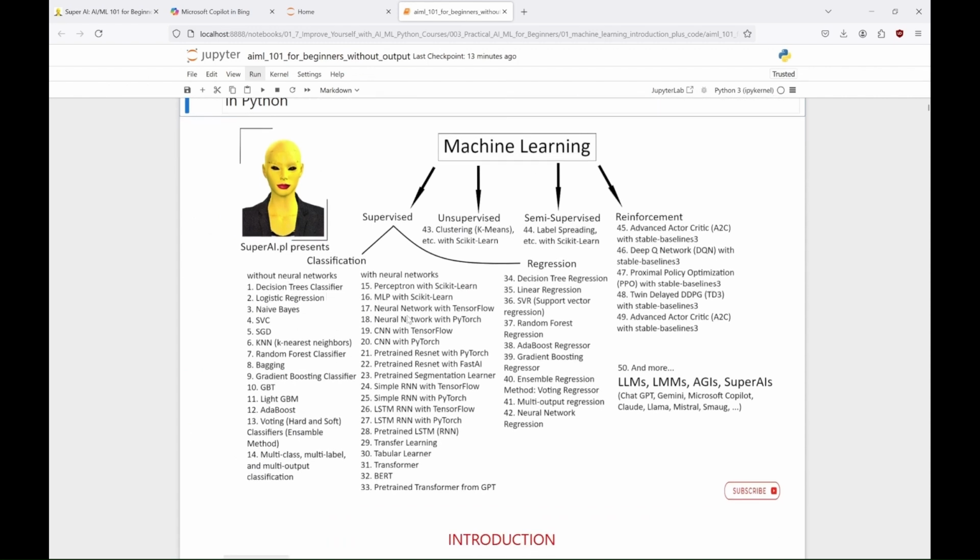Oh, and one more thing, during the whole course we'll see all these algorithms, and they all will be in the notebook at my website, but at the moment you are watching it, in the notebook might be only some part of the whole course. And just to recap, during the course we'll learn about supervised learning, classification without or with neural networks, regression, unsupervised learning, semi-supervised learning, reinforcement learning, and of course, LLMs.